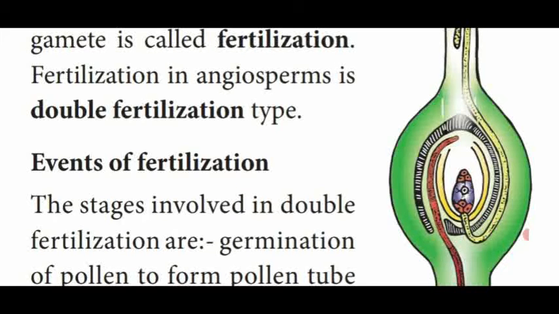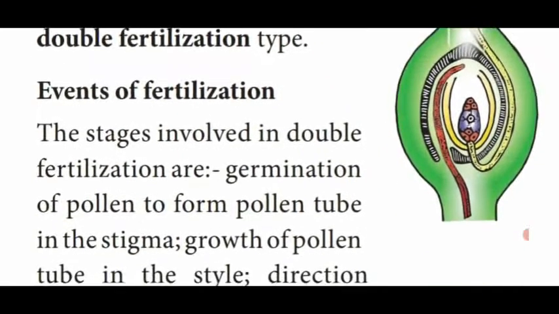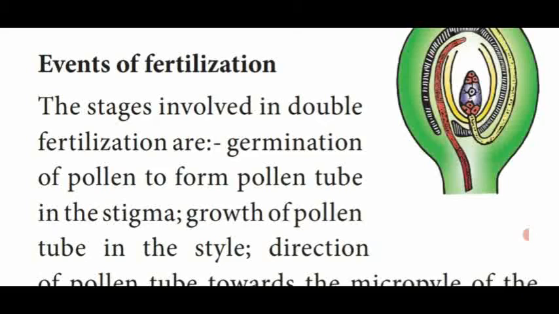That's why I told you, first one male gamete fuses with the egg, that is the first fertilization. Another male gamete fuses with the secondary nuclei or polar nuclei, which forms the triple fusion. That is said to be double fertilization. So the angiospermic type of fertilization is double fertilization.